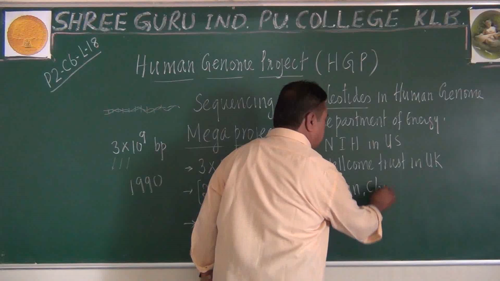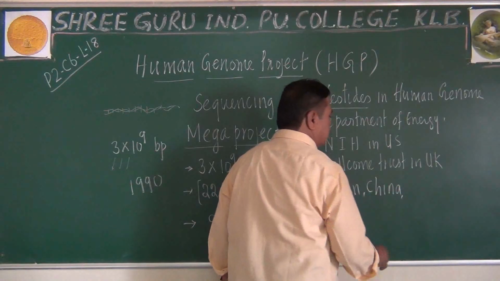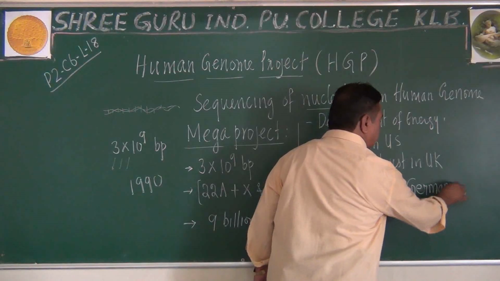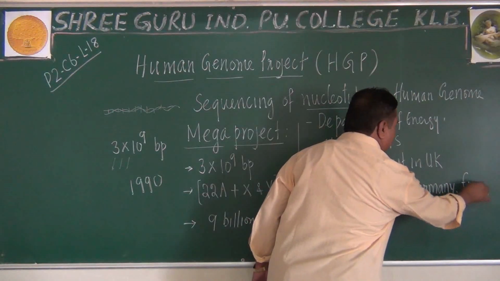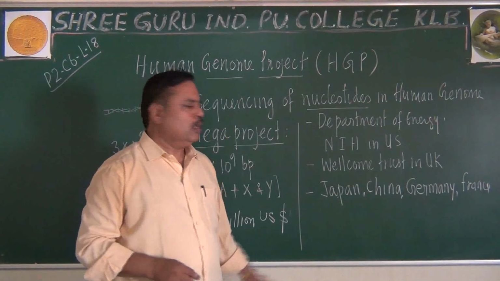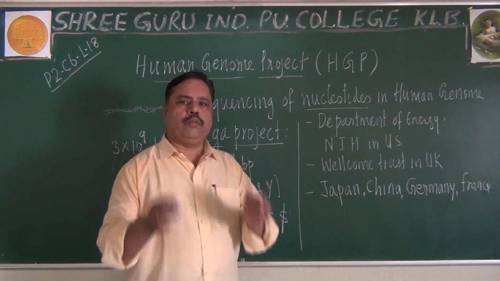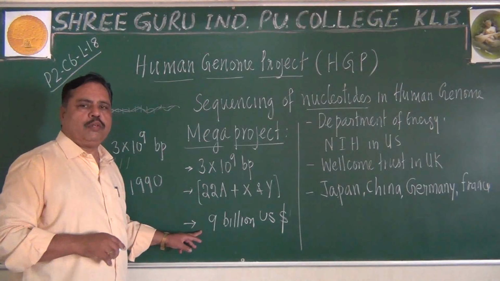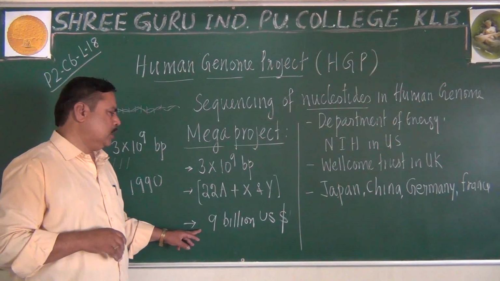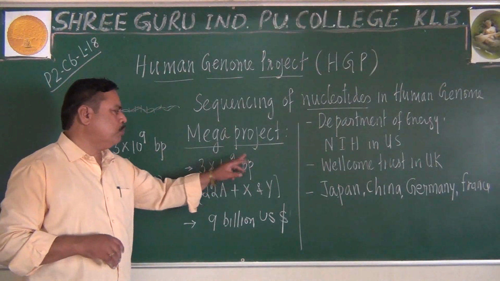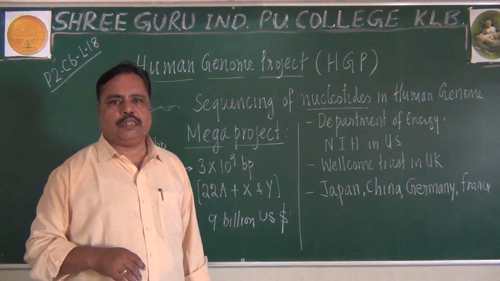China is another country which contributed for this. Germany and France also contributed for HGP, or Human Genome Project. Remember, totally 6 countries are involved. $9 billion was poured into this project, and we are going to sequence about 3 into 10 to the power 9 base pairs.